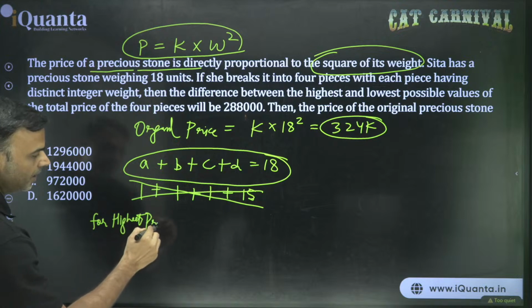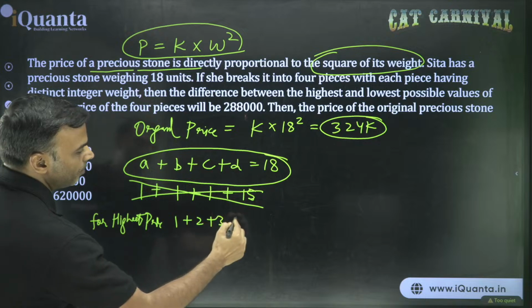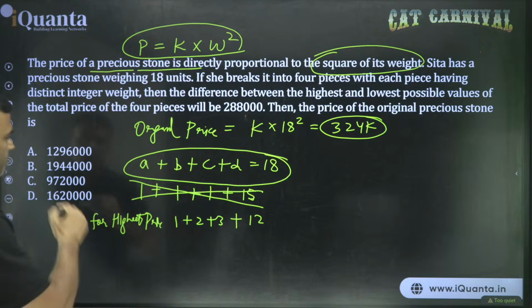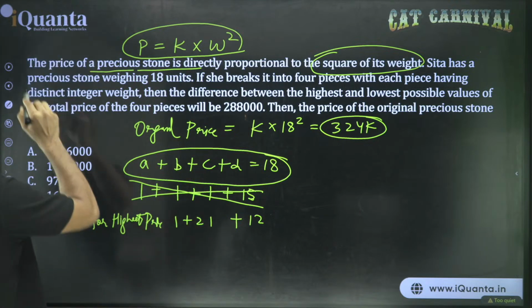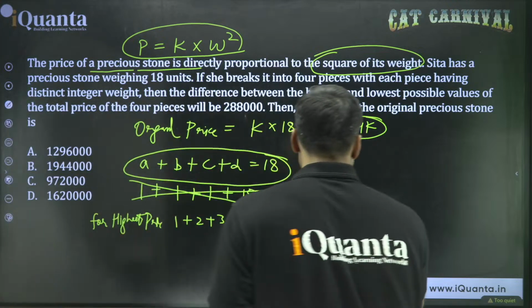price. The possibility will be 1 plus 2 plus 3 plus 12. 1 plus 2 plus 3 plus 12. That will give us 18? Yes. And in this case, what will be the price? What will be the price?